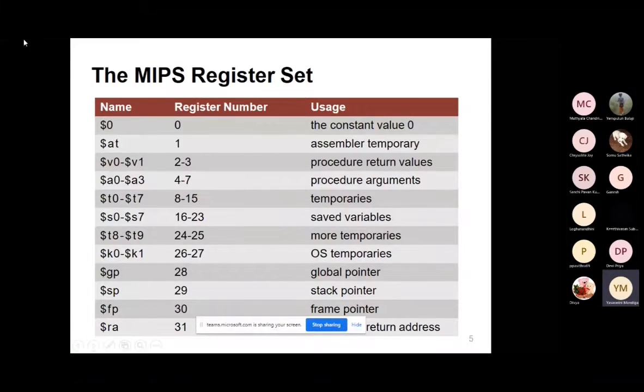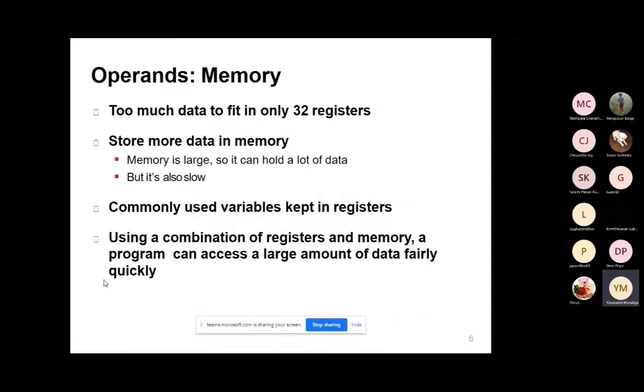S0 to S7 are the saved variables, and T8 to T9 are more temporary registers. K0 to K1 are operating system temporaries, GP is a global pointer, SP is a stack pointer, FP is a frame pointer, and RA is the register return address.